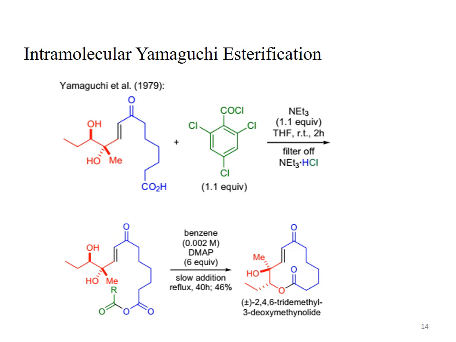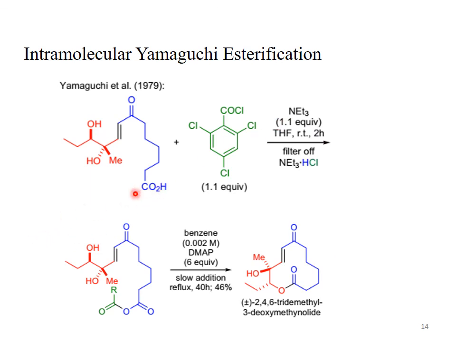This is a cyclic ester. It's a macrolide. We can say it's a macrolactonization. 2,4,6-trichlorobenzoyl, 3-deoxymethanolide. See, the OH which is behind the plane is involved in cyclization.